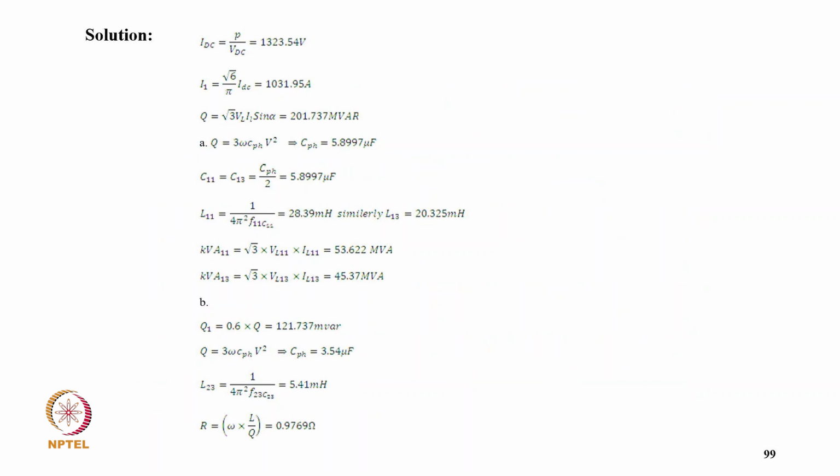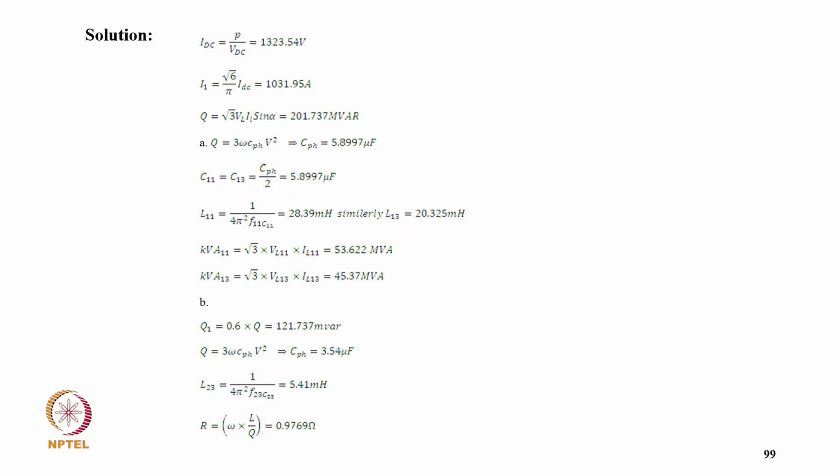So coming to the solution, IDC equal to P upon VDC, that comes typically 1323.54 ampere, and I1 is root 3 by pi times ID, that comes 1031.95 ampere, and Q equal to root 3 VLI IL sin alpha, it comes to 201.737 MVAR, and Q equal to 3 omega CPH V square for the passive filter, so CPH comes 5.8997 microfarad, and C11 equal to C13 equal to CPH by 2, that is 5.8997 microfarad, and